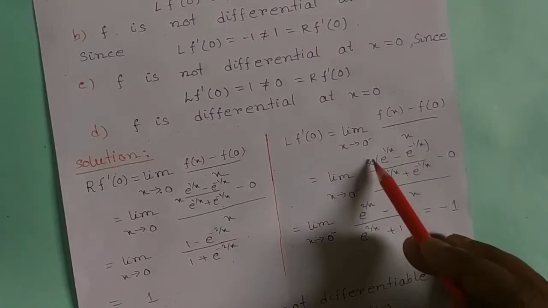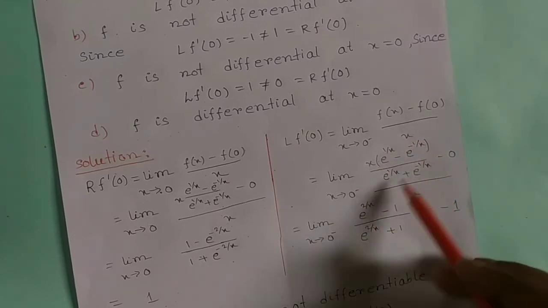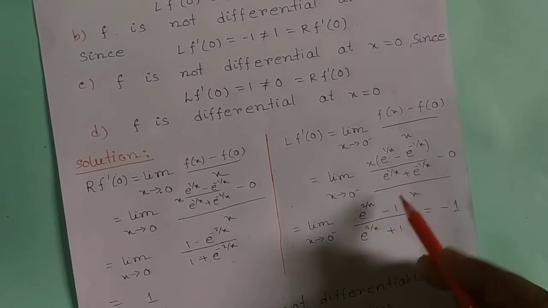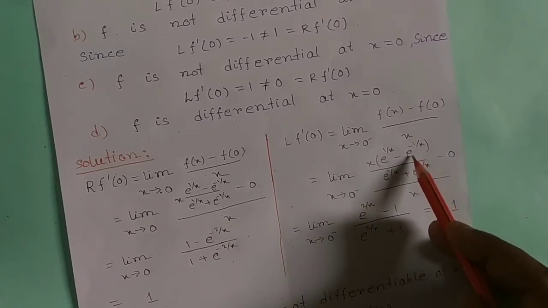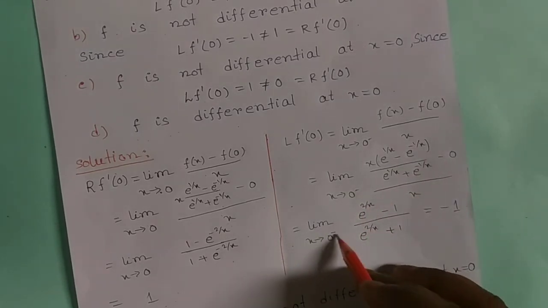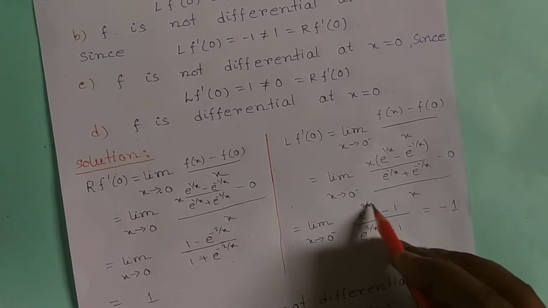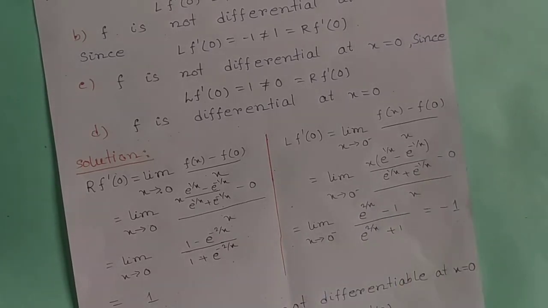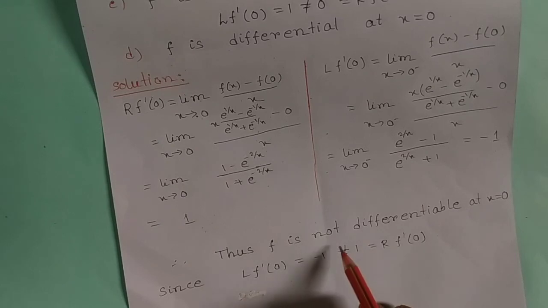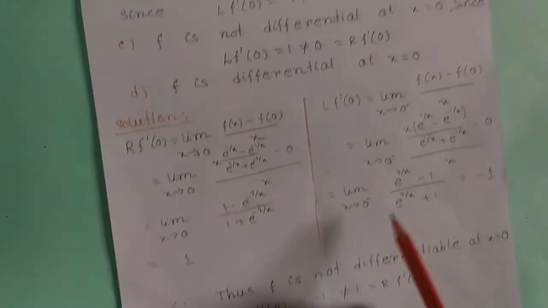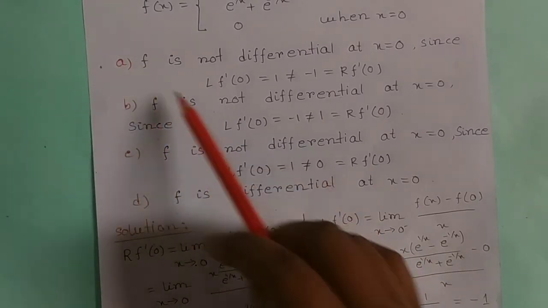If we cancel x and x, and divide numerator and denominator by e^(1/x), then with e^(−1/x) we get this, and the value of this is −1, since this is 0 minus, therefore e to the minus infinity is 0, and the value of the limit is −1. Thus f is not differentiable at x = 0 since L f'(0) = −1 is not equal to 1 = R f'(0). Therefore our option A is true.